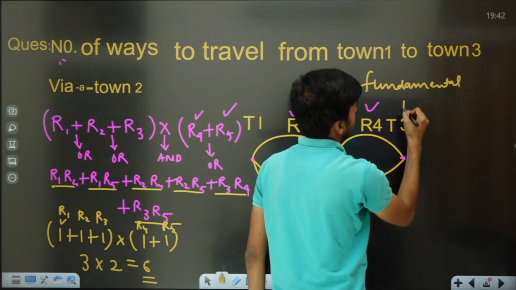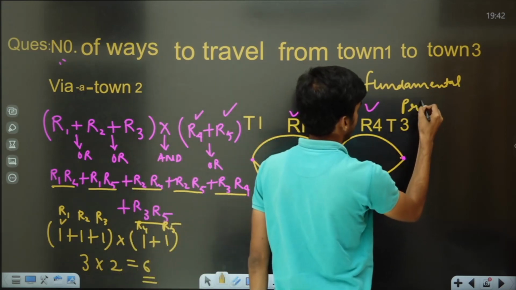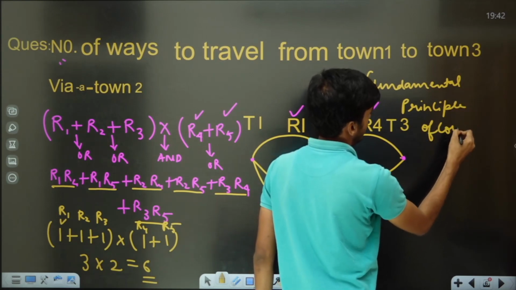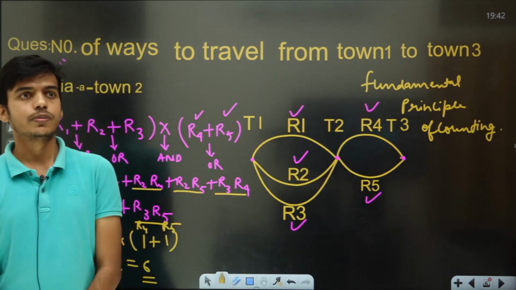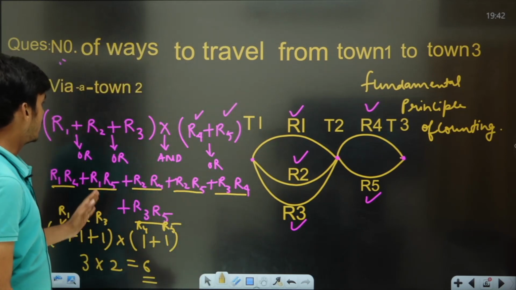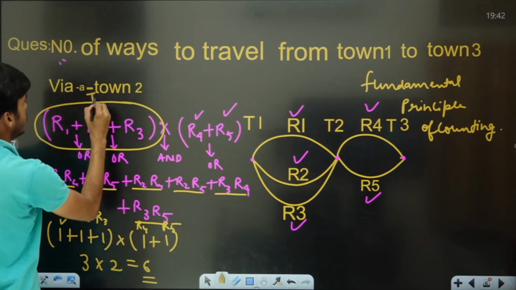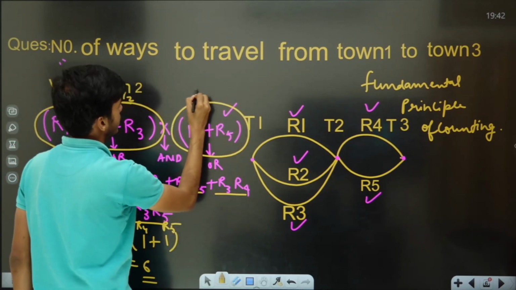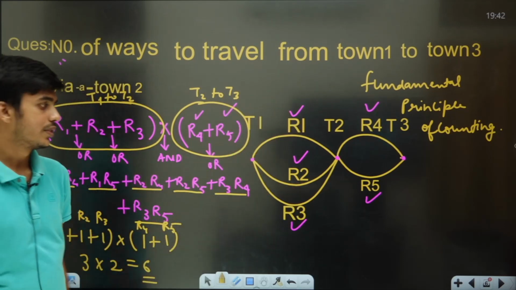Fundamental principle of counting. Making use of this principle, you can count the number of ways to perform any task mathematically. Now proceeding further, hope your doubts might be clear to you. This was from town 1 to town 2, T1 to T2, and this is from T2 to T3, and then the journey is completed by us.